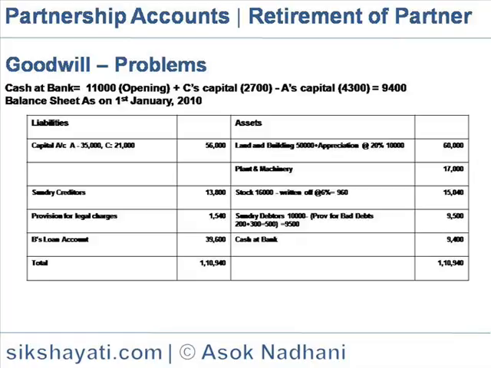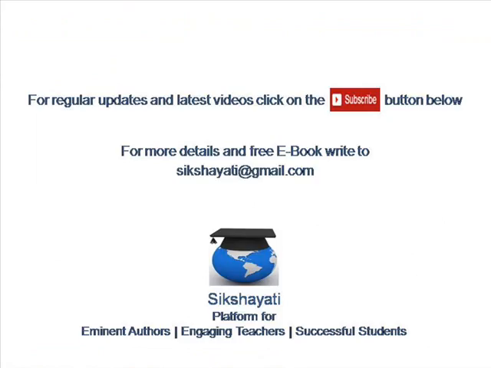Sundry debtors is 10,000 minus provision for bad debts, that was 200 plus 300 again made, so 500. So the net balance is 9,500. Cash at bank is 9,400. So the asset side shows 1,10,940.